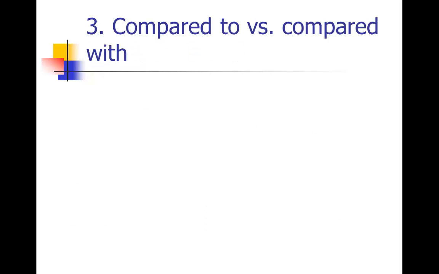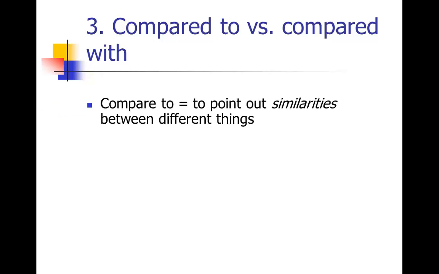Here's another one that a lot of people don't know. There's actually a difference between compared to and compared with that you might not be aware of. So again, just trying to get all these little things right. Compared to is used when you want to point out similarities between different things. This is the less common use. Most people in their writing will use compared to, but it's really only supposed to be used for this very specific case. Usually it's when you're making metaphors.